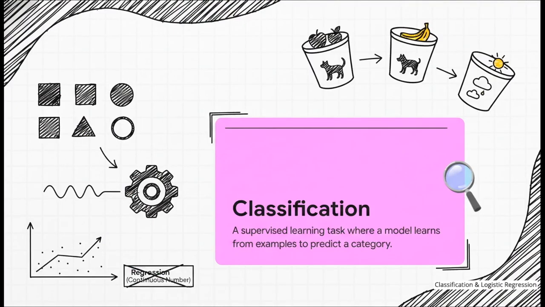So we are officially entering the world of supervised learning. This is a space where the model learns from examples that already have the correct answers attached to them. But what exactly is classification? Basically, it's a supervised learning task where a model learns from those labeled examples to predict a specific category or a class. Think about it like this. Unlike regression tasks where you're predicting a continuous number, like, say, forecasting that next month's sales will hit exactly $12,500, classification is all about placing things into distinct buckets. You're teaching the machine to predict a category based on past examples.